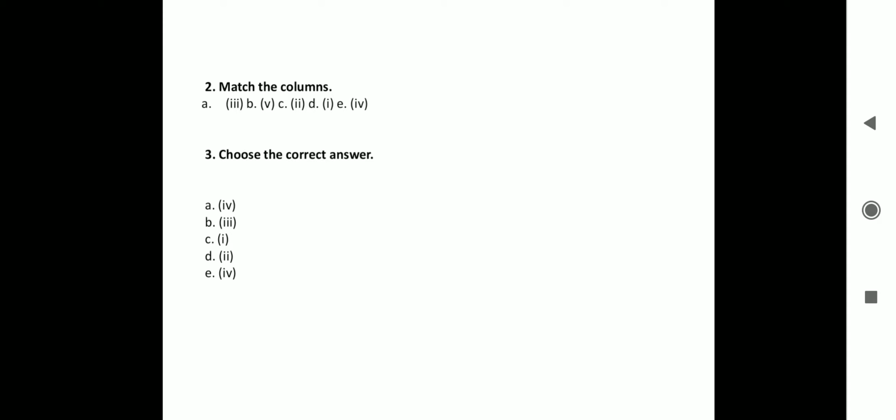Now coming to the next, that is choose the correct answer. I repeat, choose the correct answer, wherein you will be given 4 options. We have to read all the 4, and after reading we have to decide which is the correct and the suitable option. Do not just read the first option, say this is the correct answer, and put a tick. No, it shouldn't be done like that.